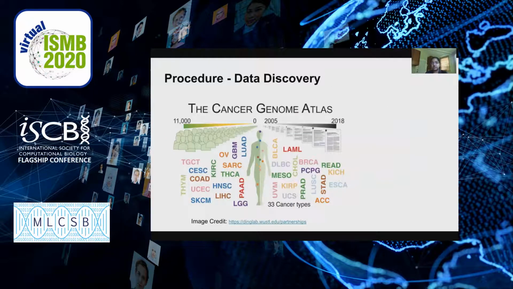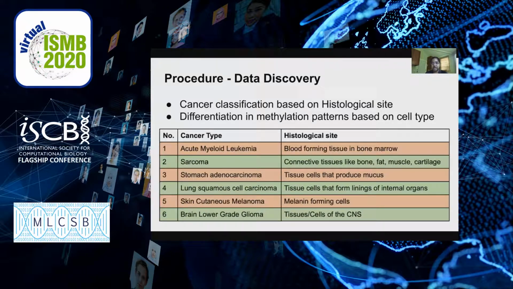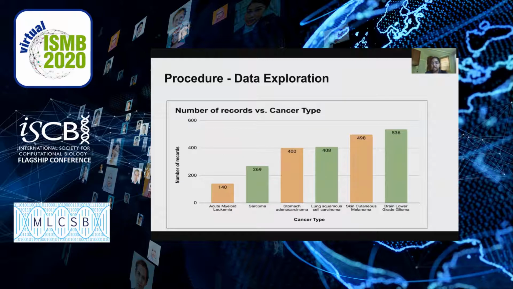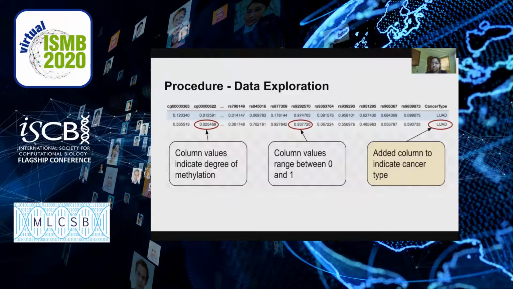I used a freely available DNA methylation dataset from the Cancer Genome Atlas, TCGA. I chose 6 different cancer types based on the 6 different cell tissue types these cancers originate in. These are carcinoma, CNS, sarcoma, melanoma, adenocarcinoma, and leukemia. The number of records for each cancer type ranged from 140 records in acute myeloid leukemia to 536 records for brain lower-grade glioma. Here's a sample of a record from a TCGA dataset.